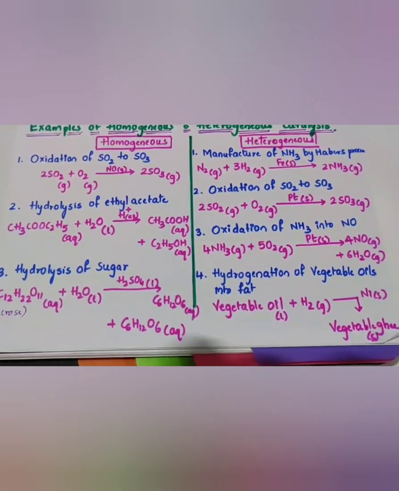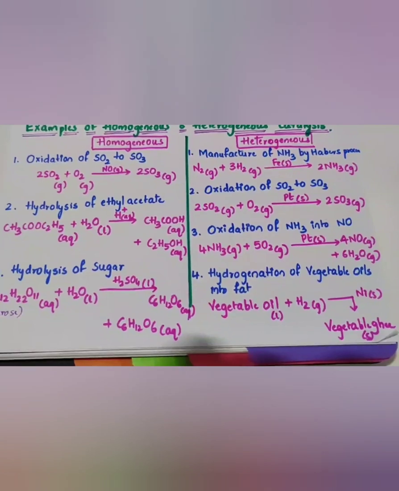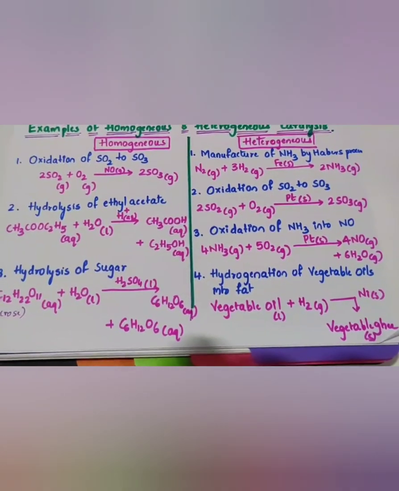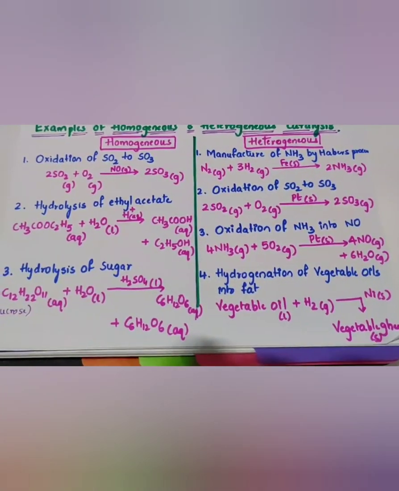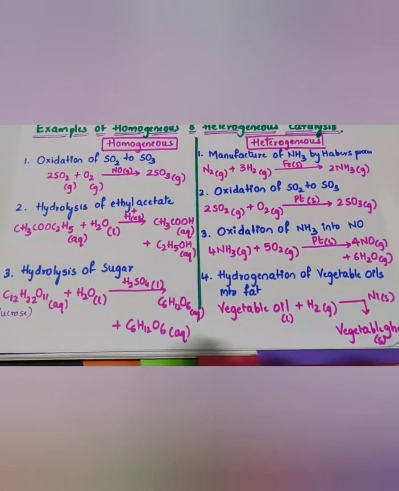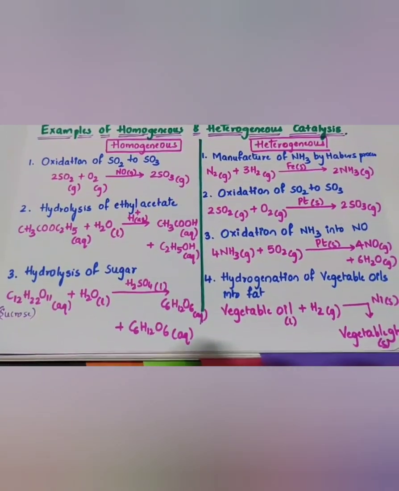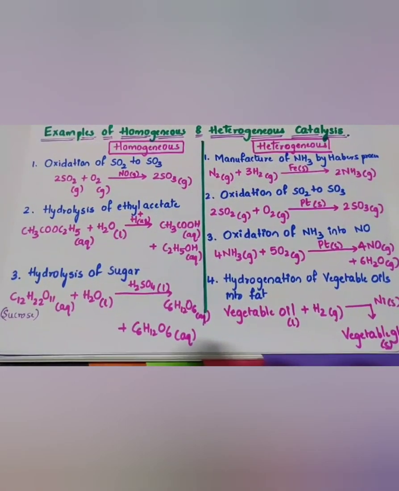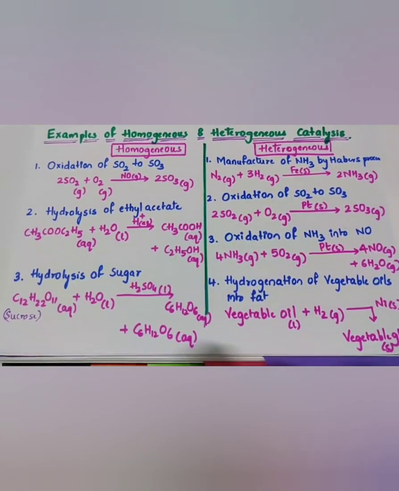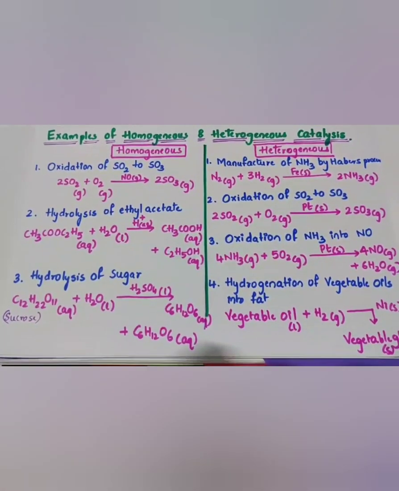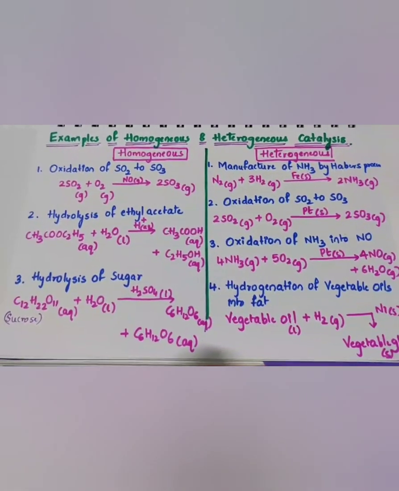Hydrolysis of ethyl acetate. Lysis means to break, and this is in the presence of water. So ethyl acetate is liquid, plus water, which is also liquid. That takes place in the presence of H plus ions furnished by dilute HCl. So the catalyst we are using is also in liquid state. So again it is homogeneous. Hydrolysis of sugar: take sucrose and hydrolyze it in the presence of water, again with H plus ions from sulfuric acid. So again the two reactants and one catalyst are all in liquid state. So again it's homogeneous.